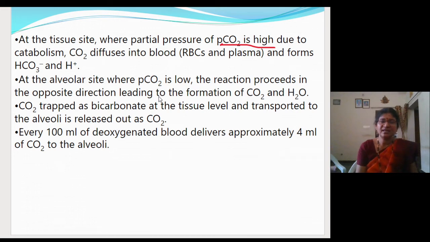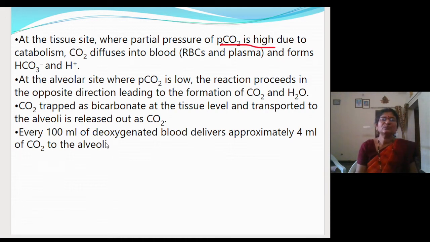In the coming slide we have a diagrammatic presentation that you will understand. To the formation of carbon dioxide and water. So carbon dioxide trapped as bicarbonate at the tissue level and transported to the alveoli is released out as carbon dioxide. So every 100 ml of deoxygenated blood delivers approximately 4 ml of carbon dioxide to the alveoli.